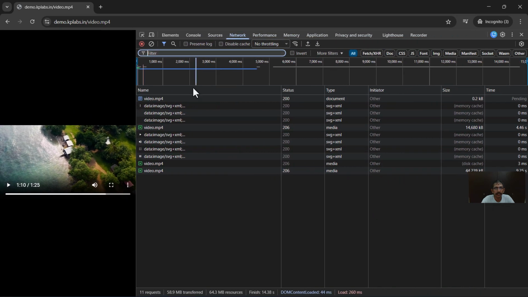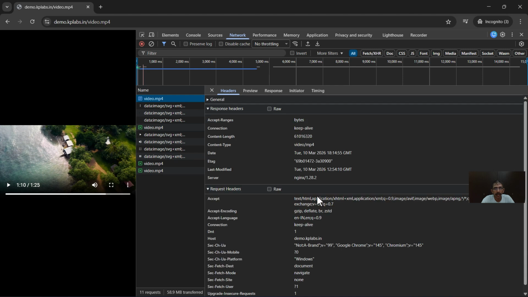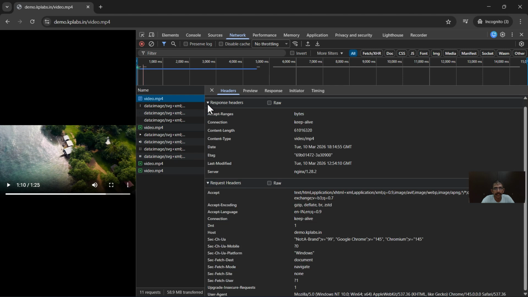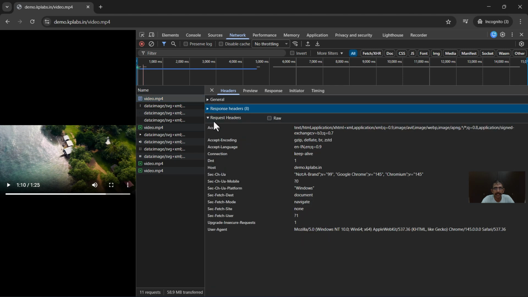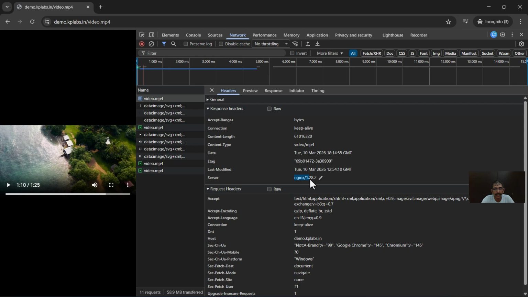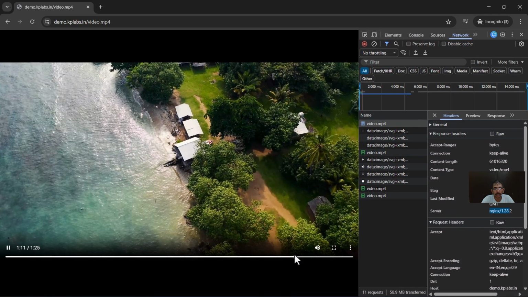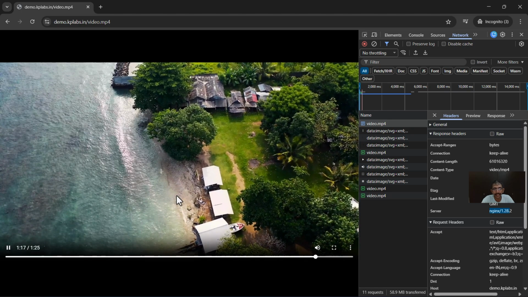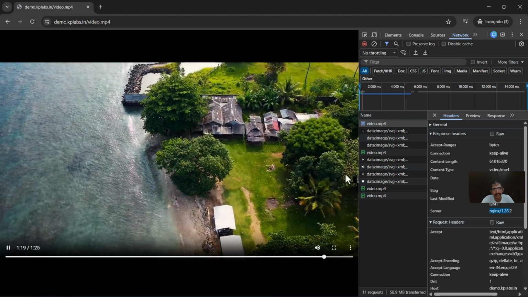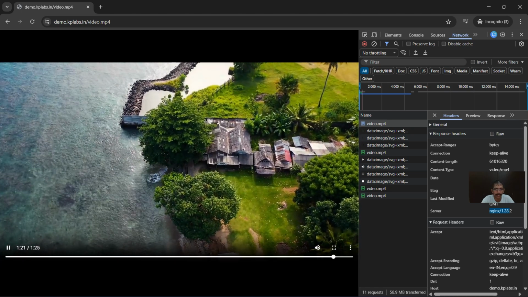In fact, in the video.mp4, again you see there were certain request headers. These are the request headers that the browser sent to the Nginx that was running on our website. And this is the response header. Again, it is Nginx that has responded back. And all of this streaming is happening because Nginx is working and Nginx is supporting this kind of functionality.